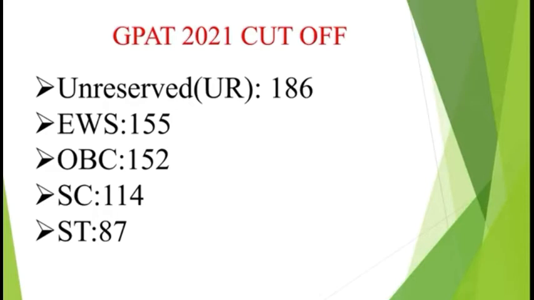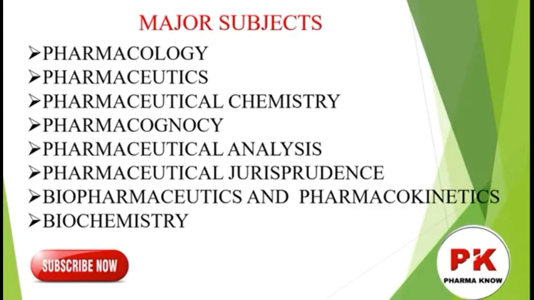Then the next important chapter, biopharmaceutics: 4 to 5 questions from biopharmaceutics are asked every year in the GPAT examination. The next is pharmaceutical jurisprudence. Those students who think jurisprudence is less important, a minor subject, your judgment was proven false by the NTA team, as there were 5 to 10 questions asked from jurisprudence in the GPAT examination in 2021.